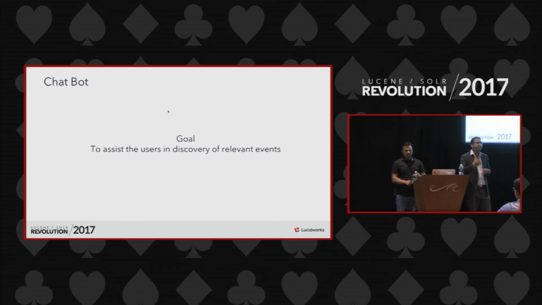So now when the user enters things like top events in San Francisco, that's a very straightforward query, right? But what if the user entered a query like, give me the Hamilton events in Houston over the next weekend? Oh, and by the way, the price range should be like, less than $100. It's unlikely that you will find a Hamilton event for less than $100, but the system should be able to understand that part, right?